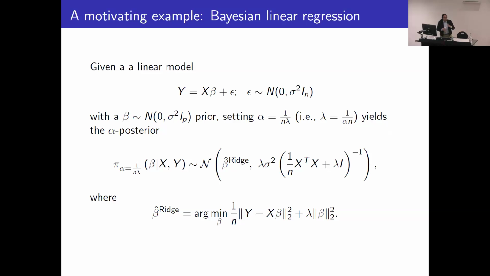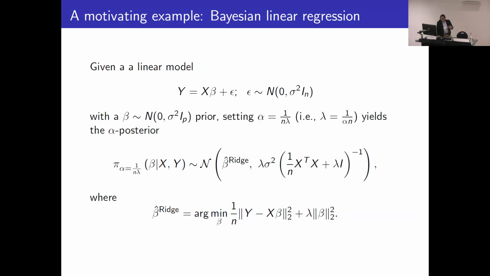Specifically, we're going to look at this simple example of Bayesian linear regression. It's well known that there's an equivalence between Bayesian linear regression and ridge regression. If we have a typical IID error regression model and we put a spherical prior on the coefficients, and if we set alpha in this particular way to be essentially inversely proportional to the regularization parameter lambda, then the resulting alpha posterior is a Gaussian that's centered at the ridge regression estimator.